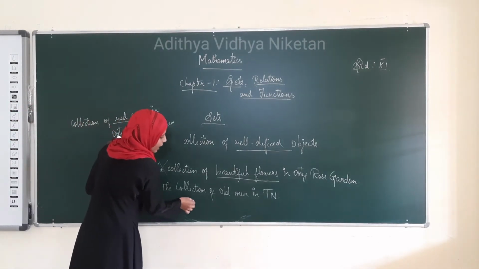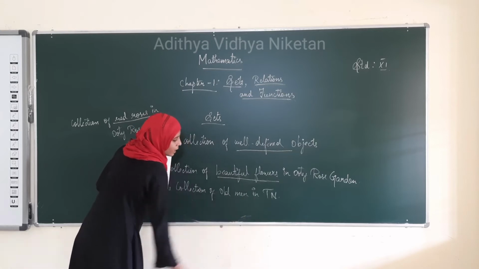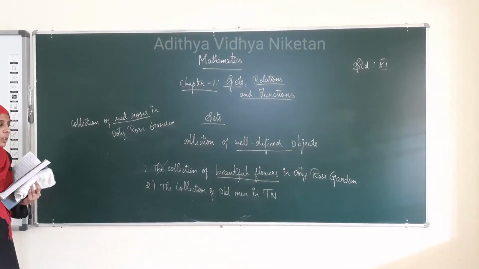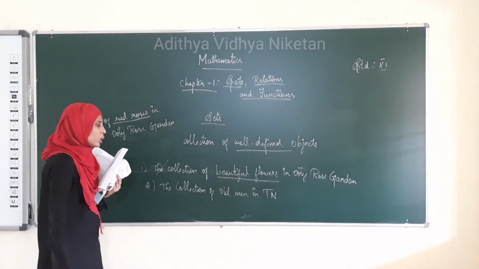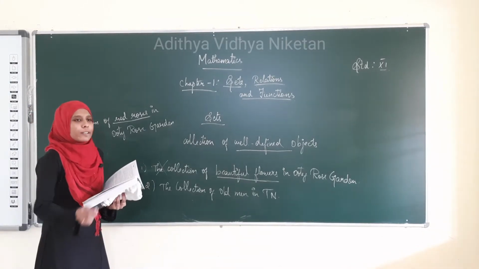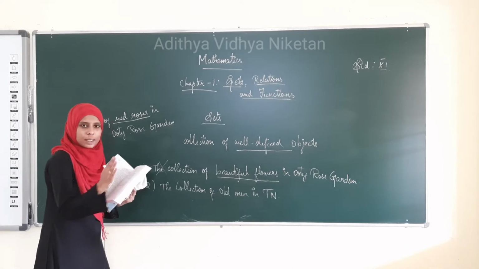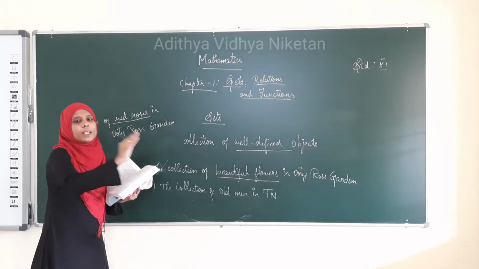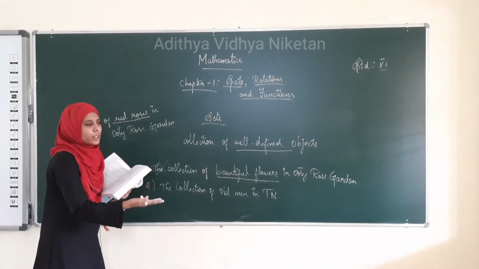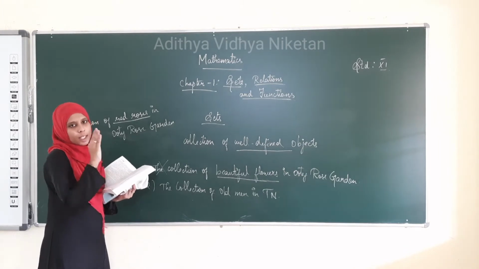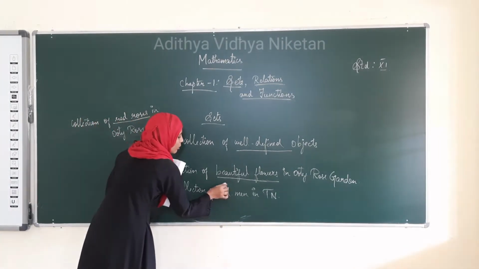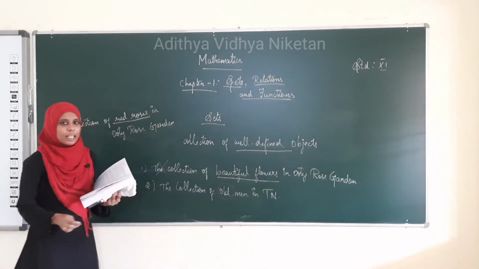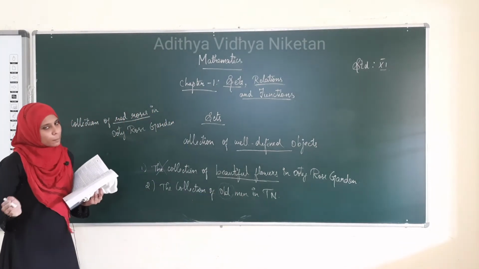Second sentence, the collection of old men in Tamil Nadu. Can we say this is a set? No, because for some people, old person means from 50 and above. Some will say old persons means from 60 and above. The meaning of old differs from one person to another.